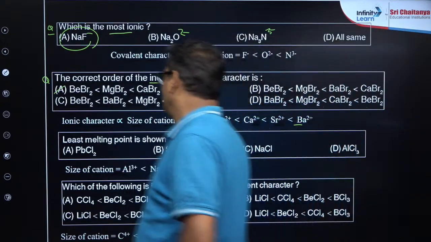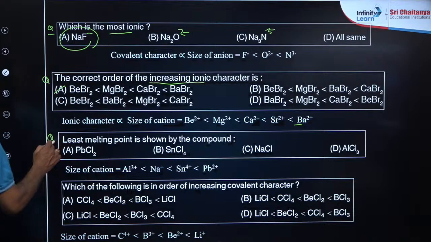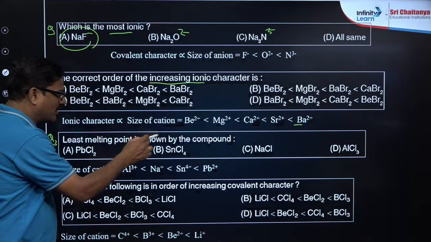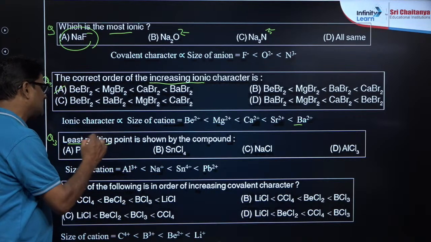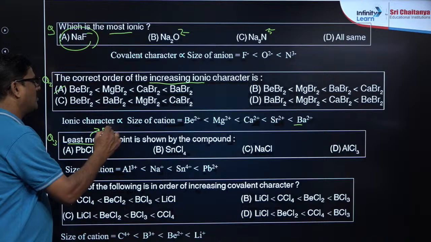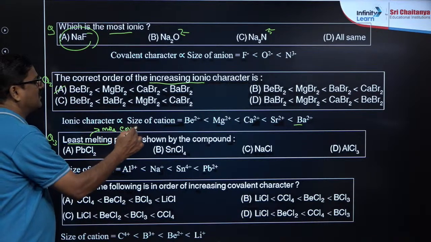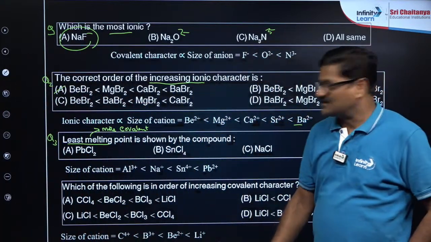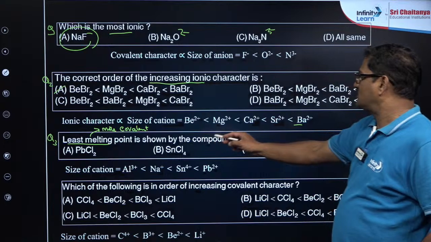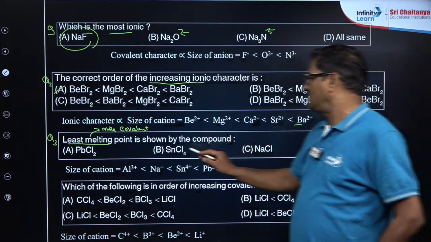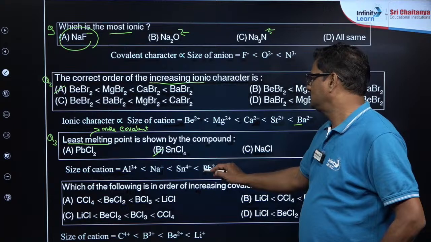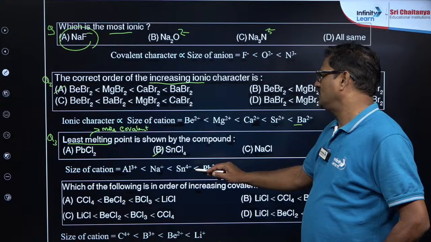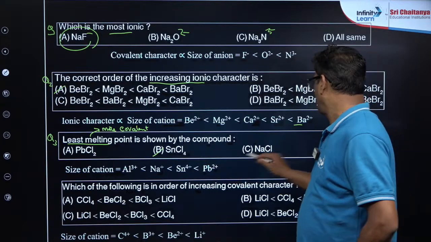Aditi, that's good. Yes. Next, question number 3. Least melting point is shown by the compound. Least melting point means which will be more covalent? Ishita, which will be more covalent? Yes, that's good. Look at this. Least melting point is shown by the most covalent compound, which is going to be SnCl4. Pb2+, no. Size of cation, aluminium, tin, lead, Pb2+.